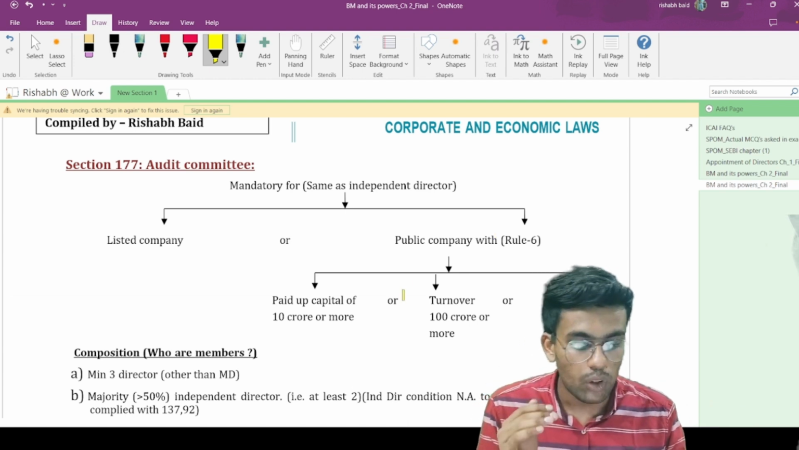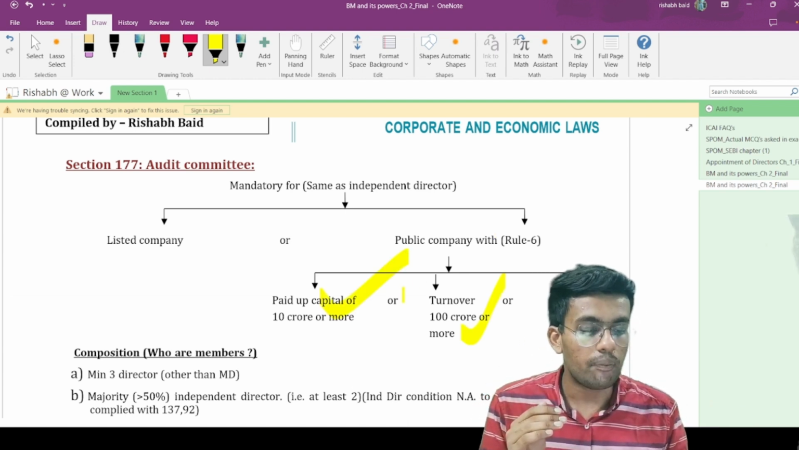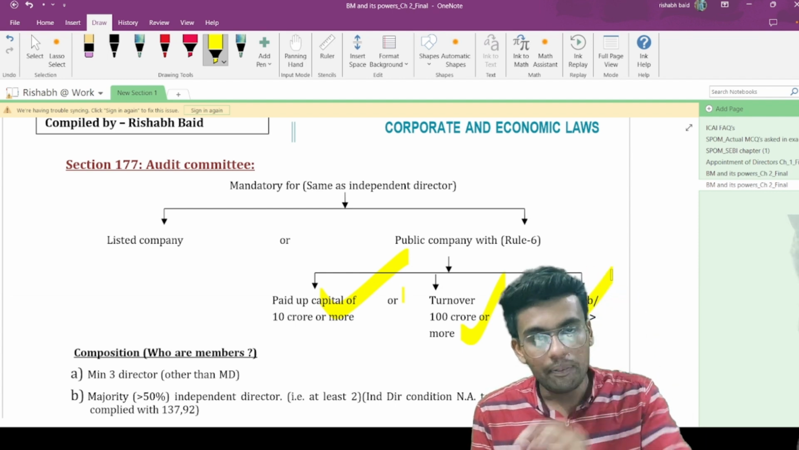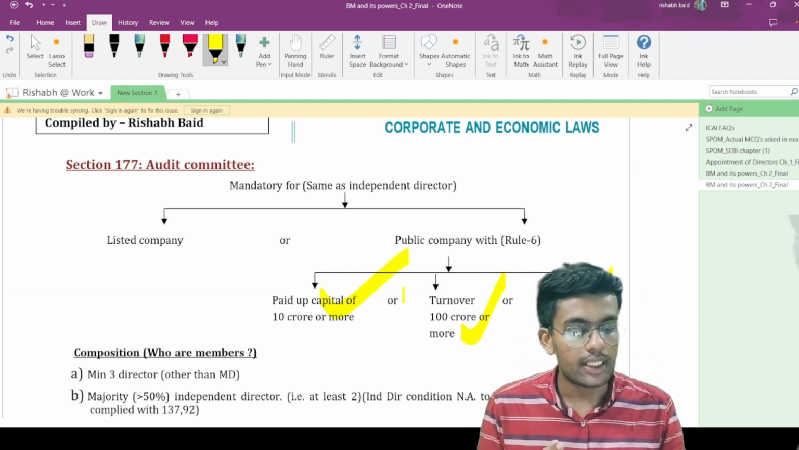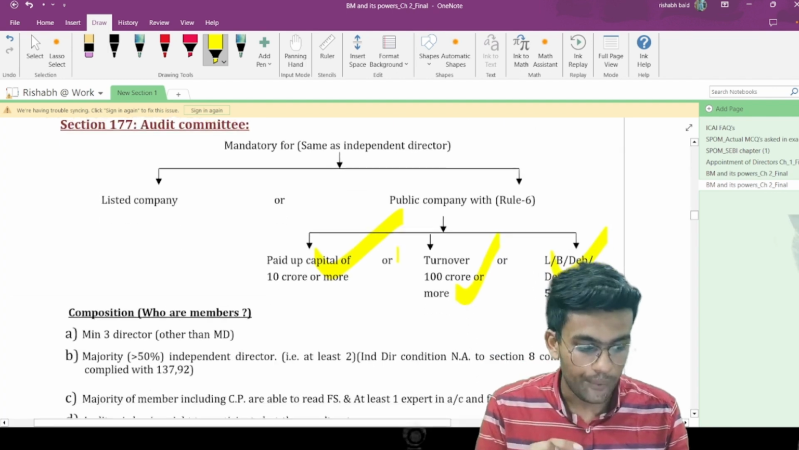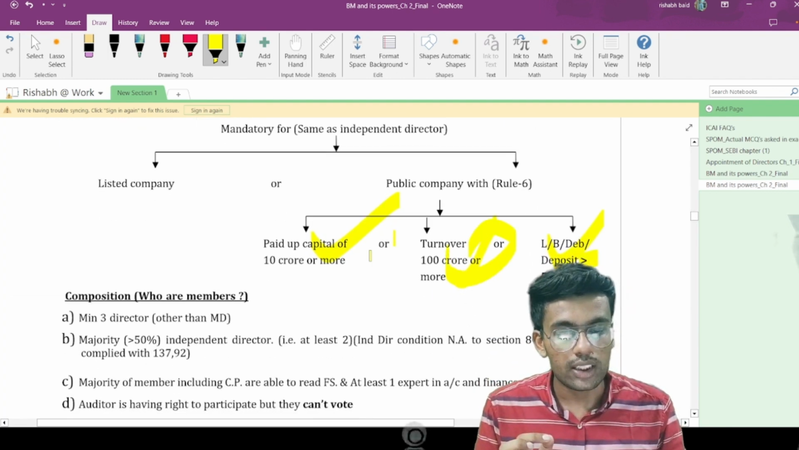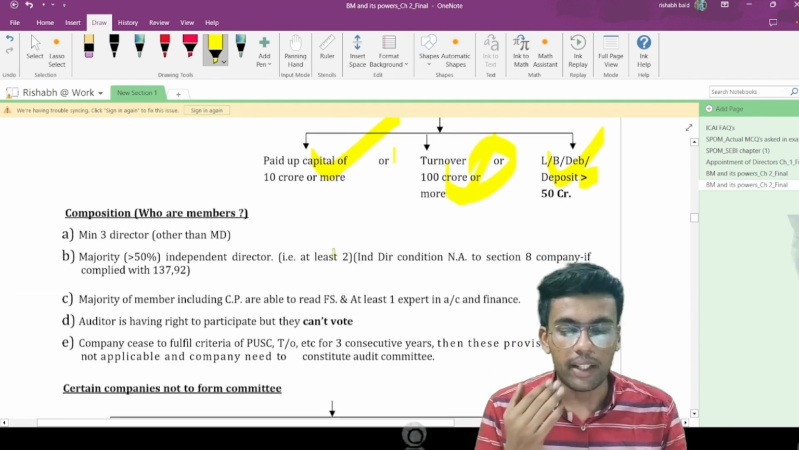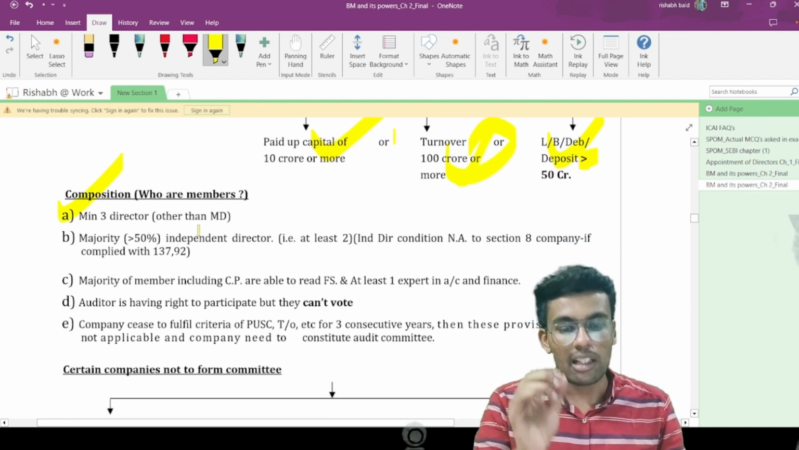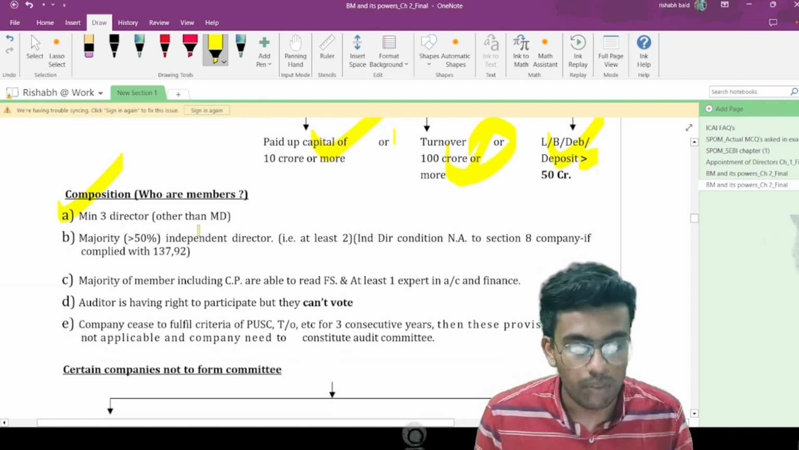Paid up capital of 10 crore or more, turnover of 100 crore or more, loans, borrowings, deposits or debentures more than 50 crore. Keep this in mind. This is more than or equal to, not just more than. All these are less than, more than, equal to. This is also more than, equal to. So please keep this in mind. Composition, please read it yourself, because this one you have to self-study. Then only you will be able to remember it.